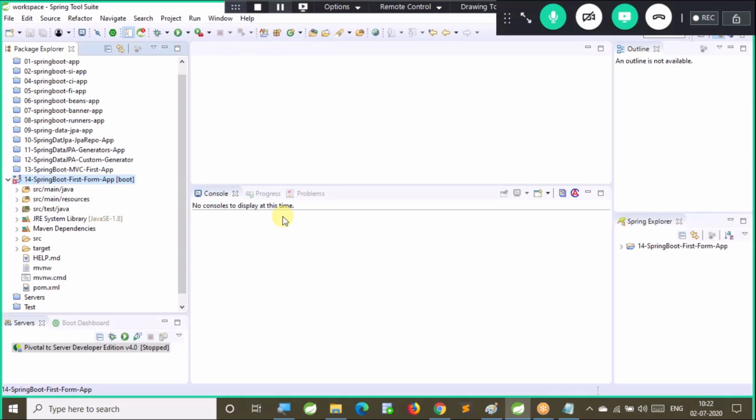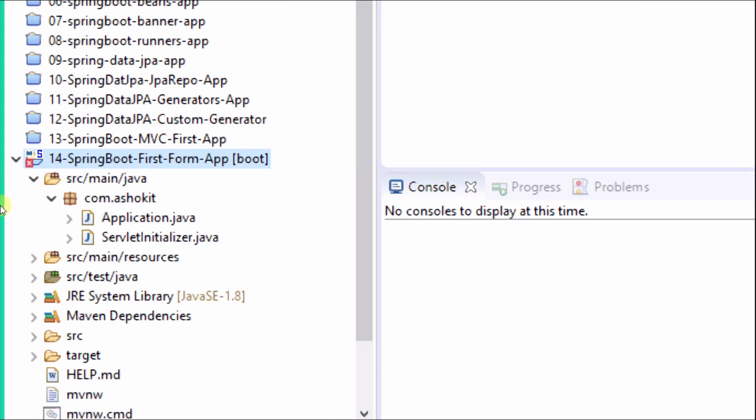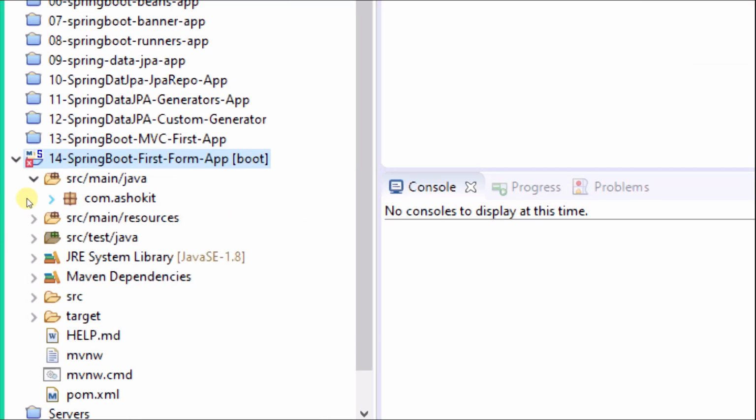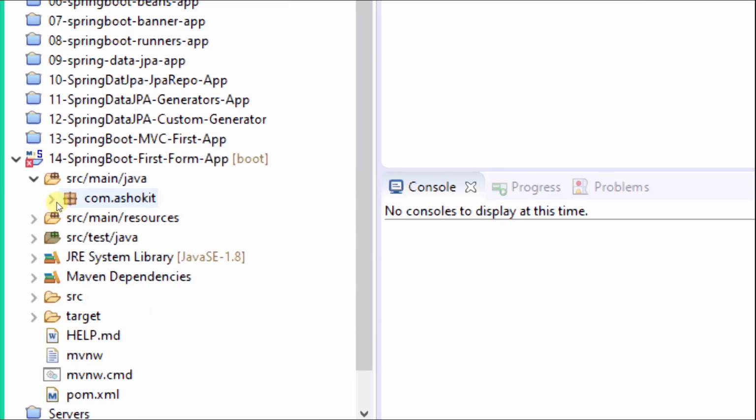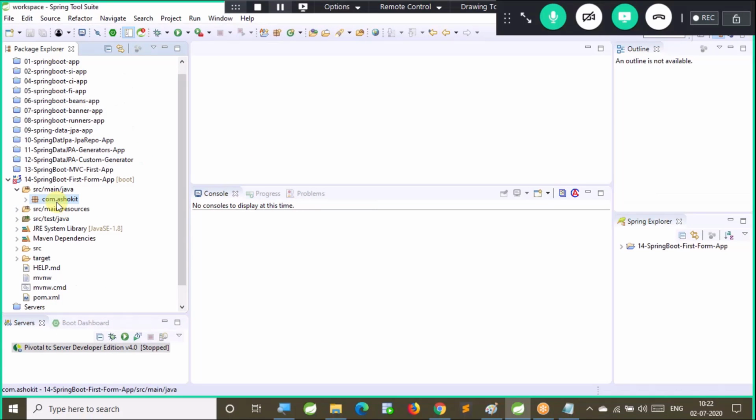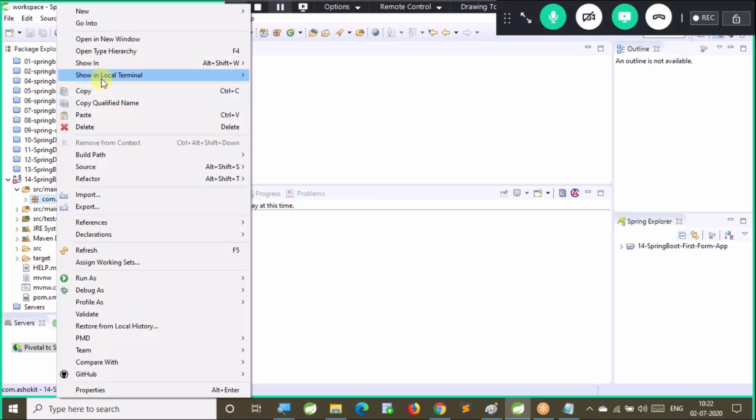Yeah, I'm trying to create a controller. So observe current project structure. In src main Java, we have a base package. In this we have a start class and initializer class. And I'm creating a controller in a new package. Right click on the base package, new class.